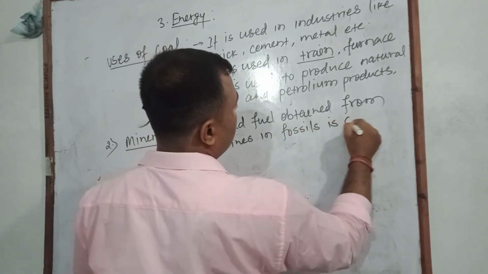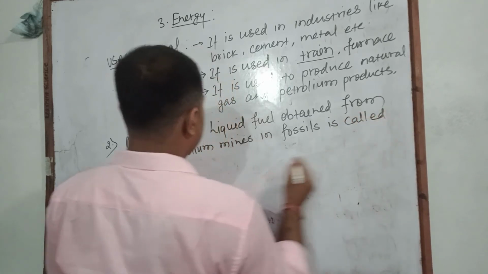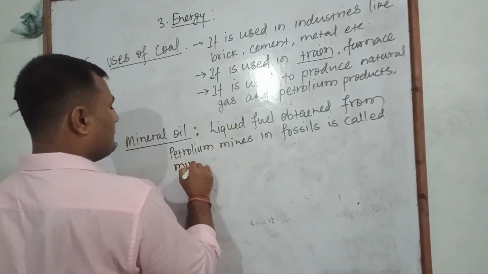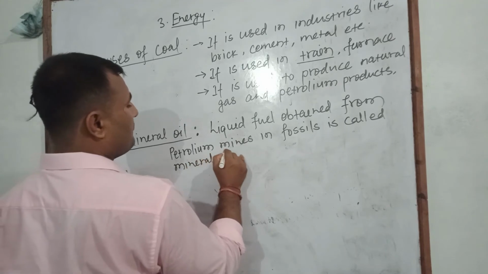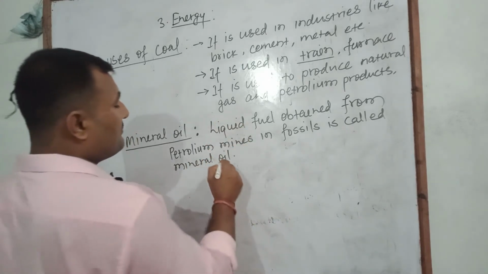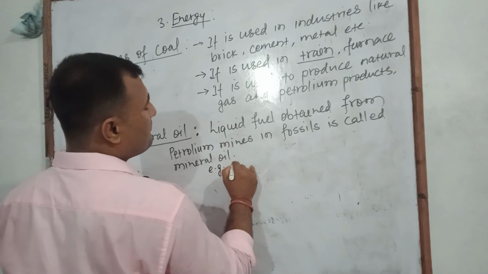That is called mineral oil. Several types of mineral oils are found, like petrol,